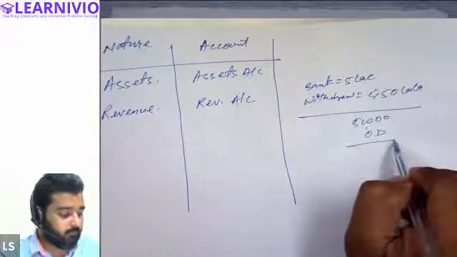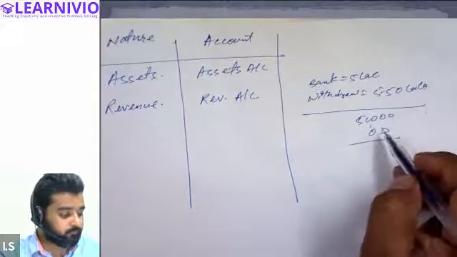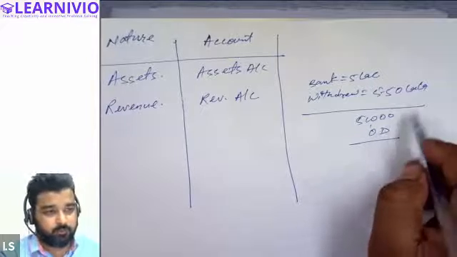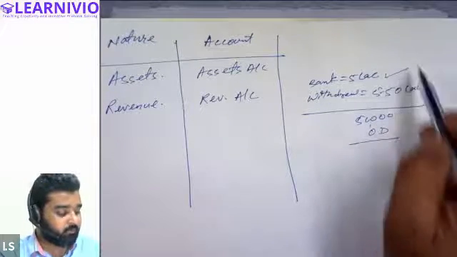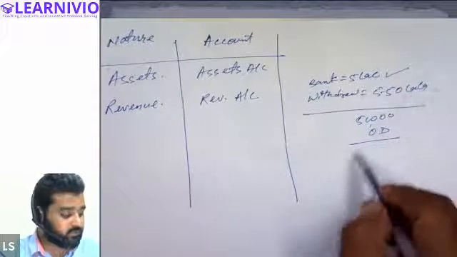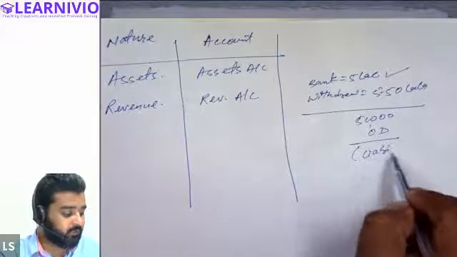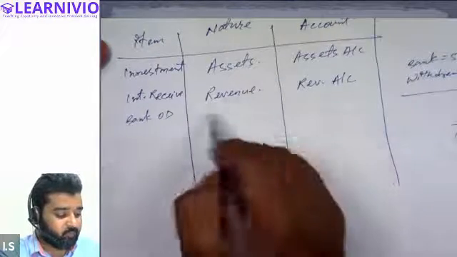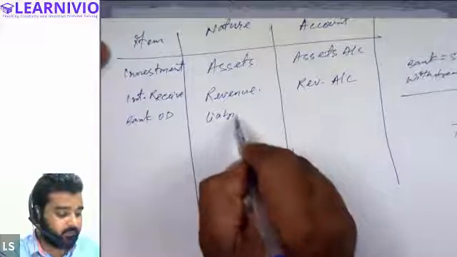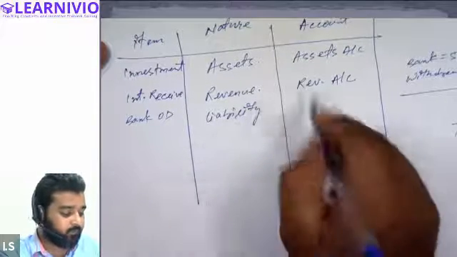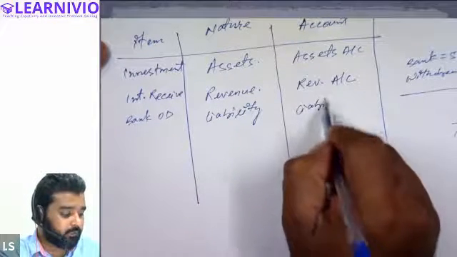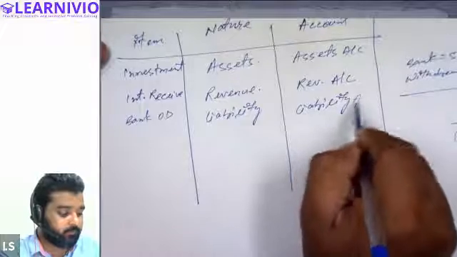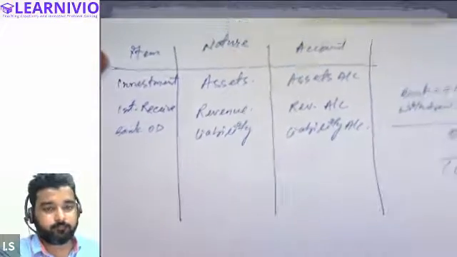Because you have overdrawn, you only have 5 lakh and you have overdrawn 50,000. So this is basically a liability upon you that you will have to repay to the bank. So overdrafts are basically liabilities, and therefore will be recorded in the liability account. There is a separate account for liabilities.